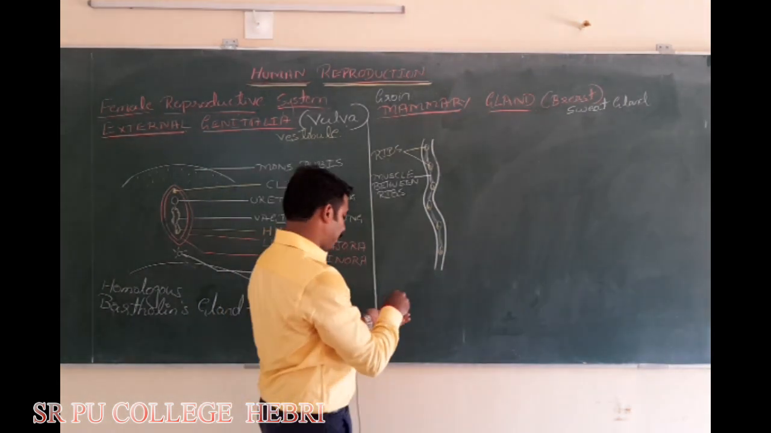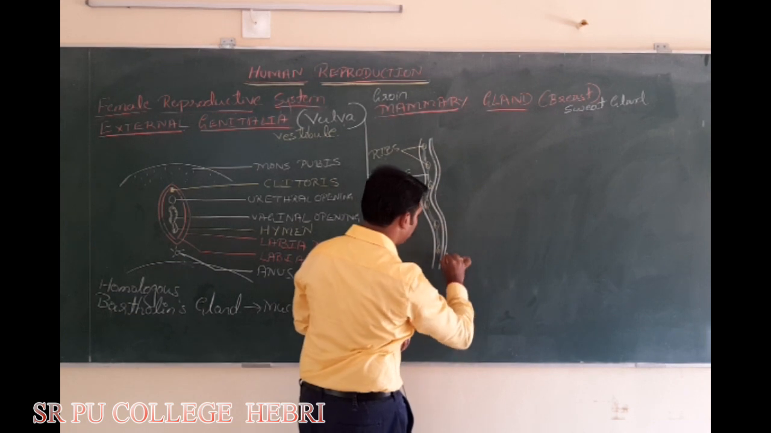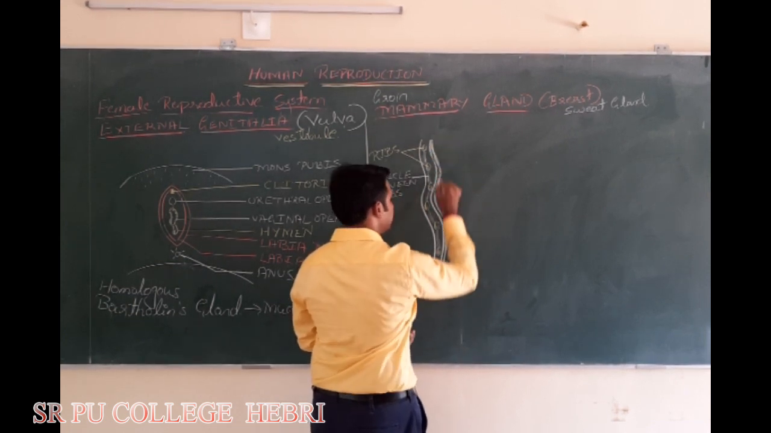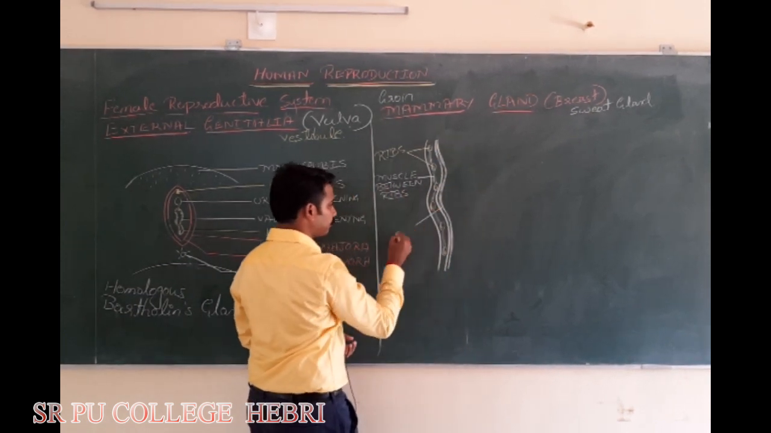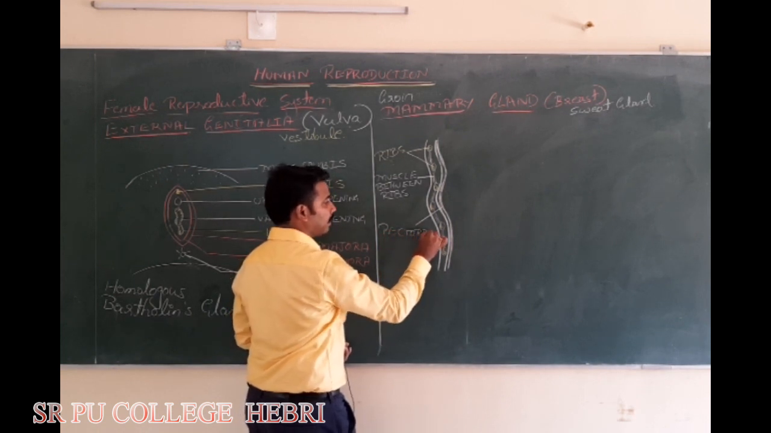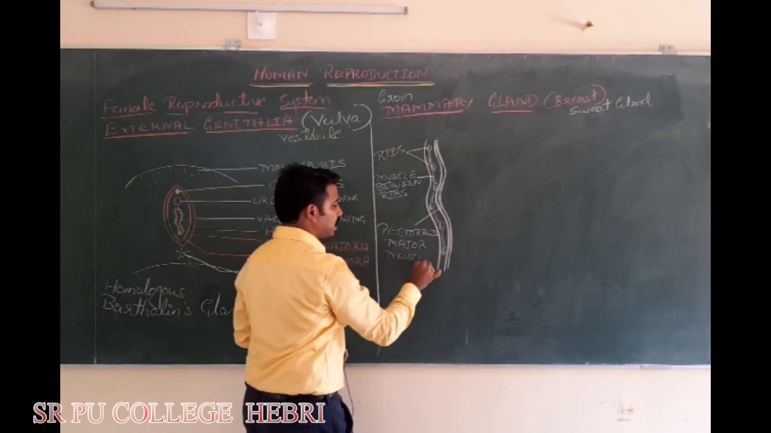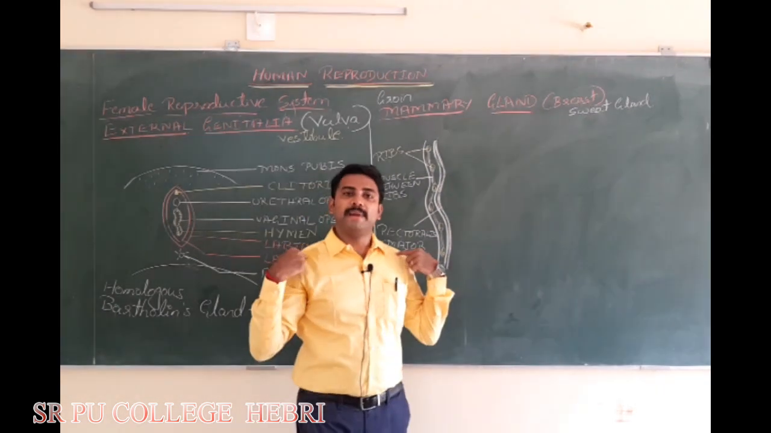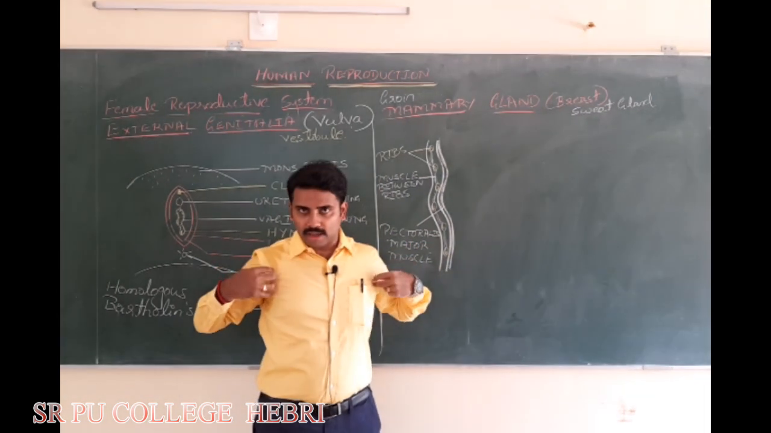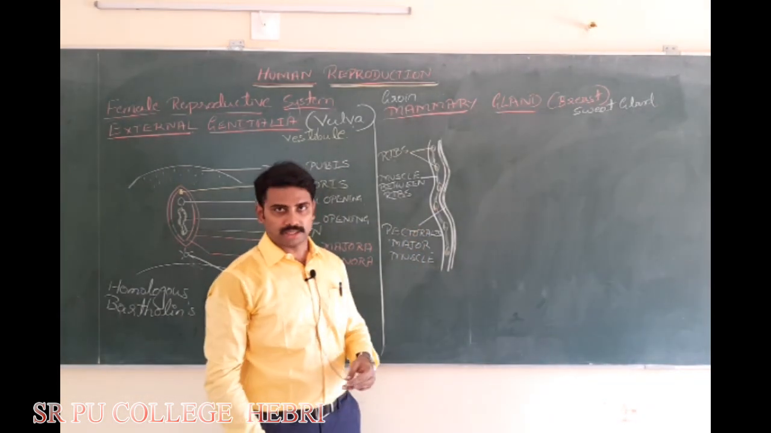Followed by that you will find a layer of one more muscle layer. This is called pectoralis major muscle. Easy to remember. What is the upper girdle called? Pectoral girdle. The muscle in this pectoral girdle region is which? Pectoralis major muscle. Okay.